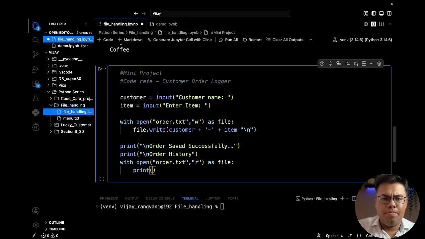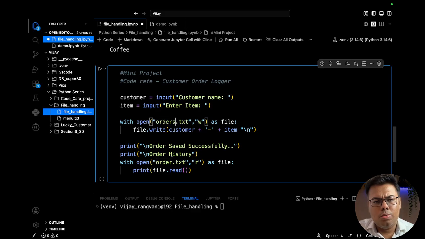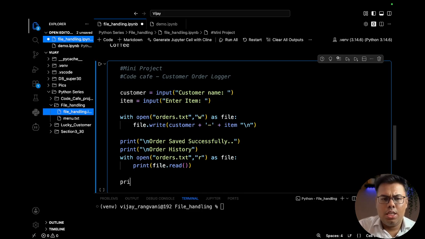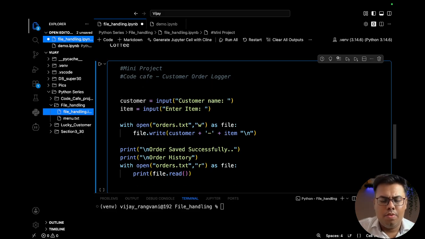Print file.read(). Whatever the order.txt orders we can keep, that looks more logical. And then print \n, thank you for the visit. Okay, and this time we forgot a welcome message also, that also we will print. Welcome to Code Cafe.